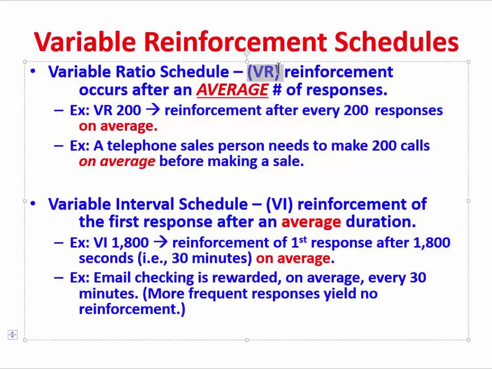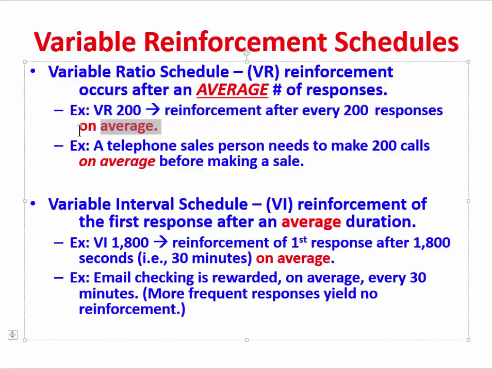The VR schedule, or variable ratio schedule, can be defined as follows. Reinforcement occurs after an average number of responses, rather than a fixed number of responses. So in a VR 200 schedule, that's a variable ratio 200 schedule, reinforcement might occur after every 200 responses on average. You can never really be sure how many responses to make.